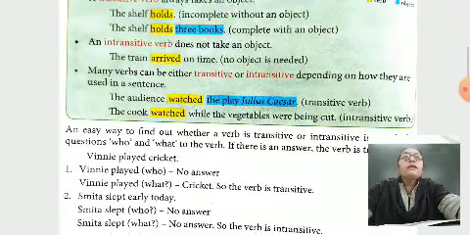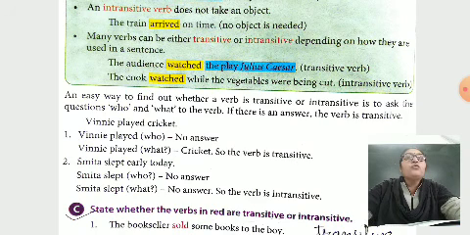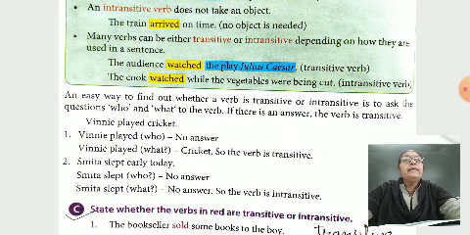An easy way to find out whether a verb is transitive or intransitive is to ask the questions who and what to the verb. If there is an answer, the verb is transitive. Here they have given an example. Winnie played cricket. Winnie played. Who? No answer, because it is already given that Winnie played. But when we ask the question what? Winnie played. But what? Cricket. So the verb is transitive.